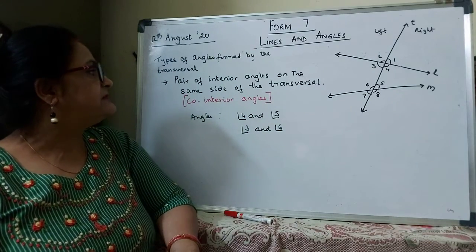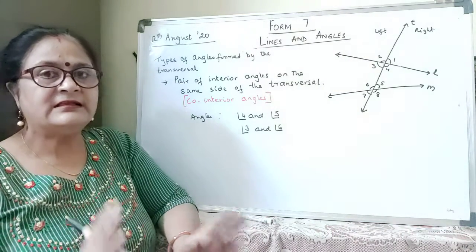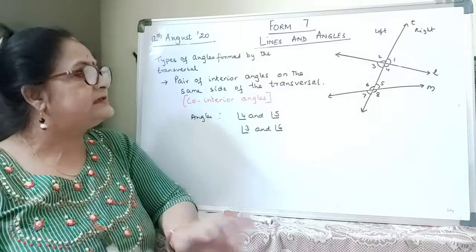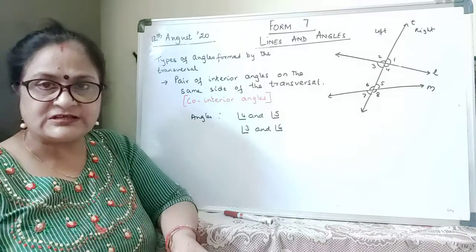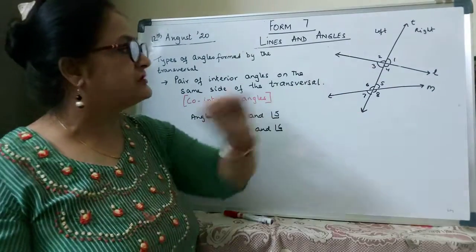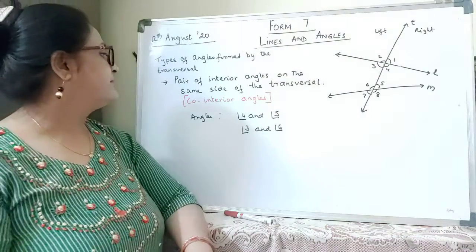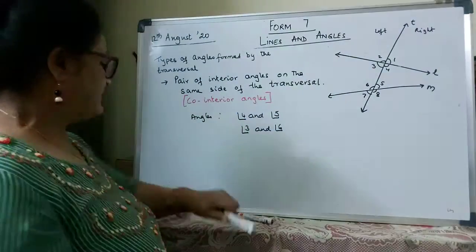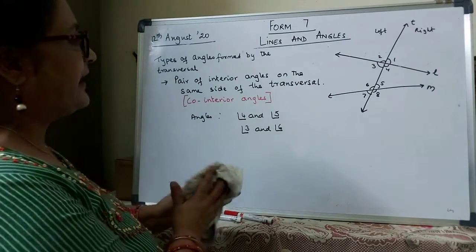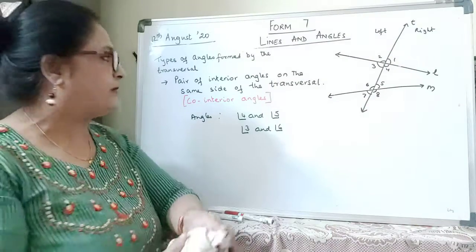Interior angles on the same side of the transversal are known as co-interior angles. They are on the same side. They do not share the same vertex. They are not adjacent. Okay, on the same side but not adjacent. They are known as co-interior angles. Right. These are different types of angles formed when a transversal intersects two lines.